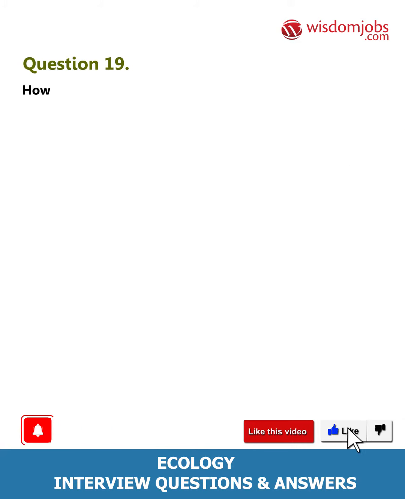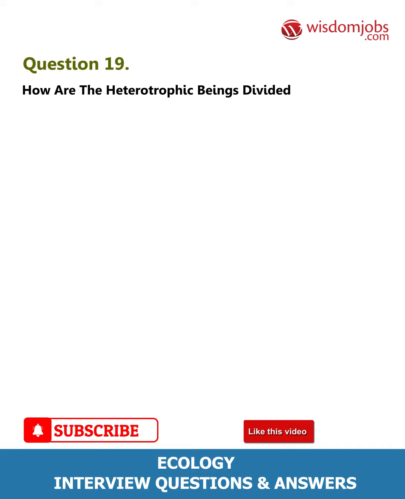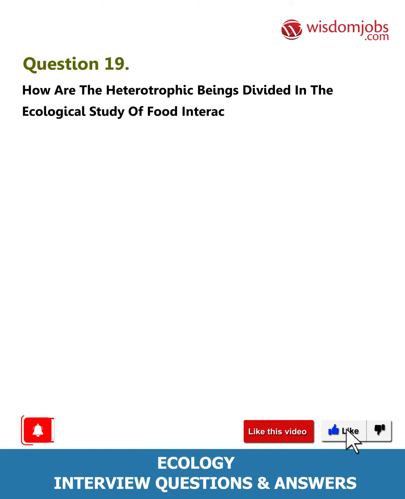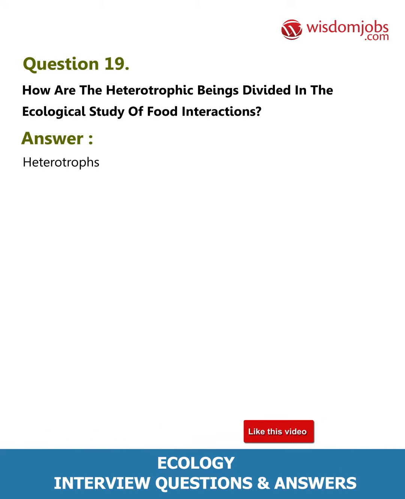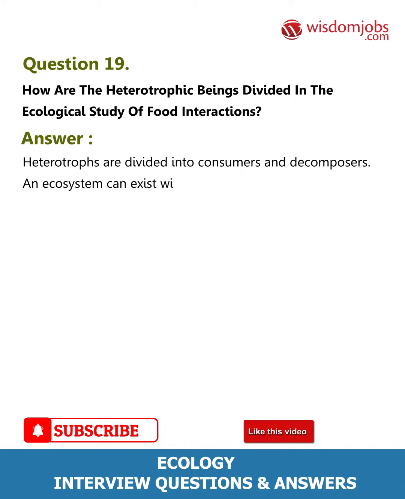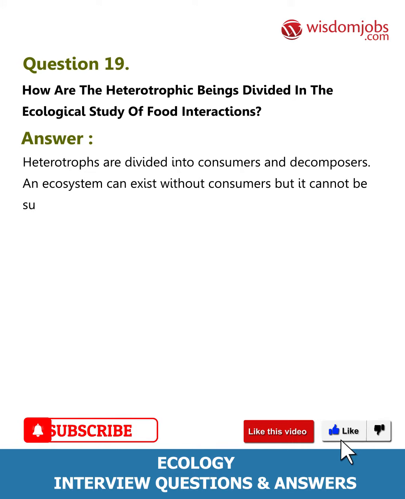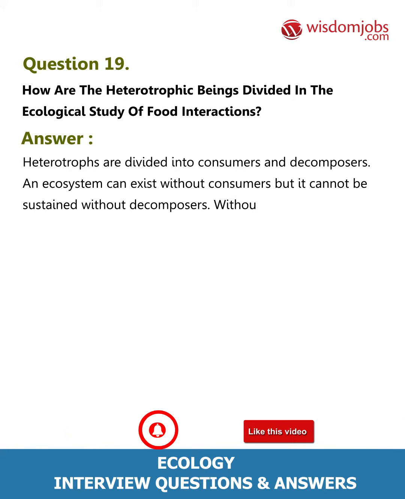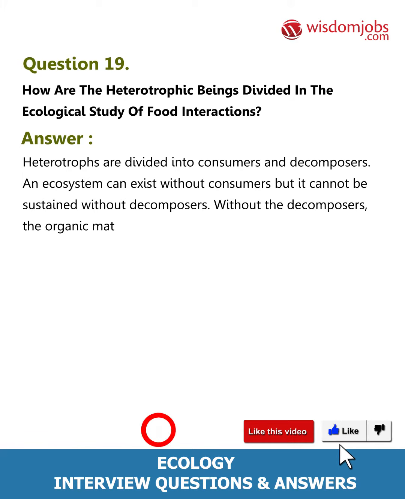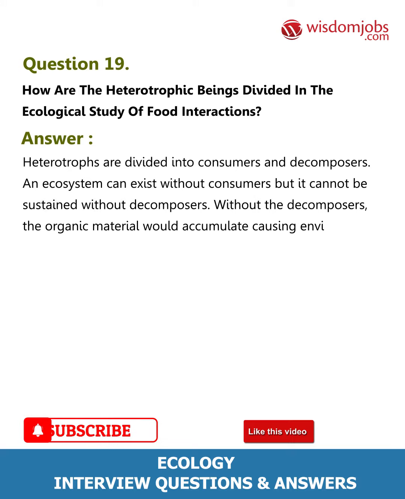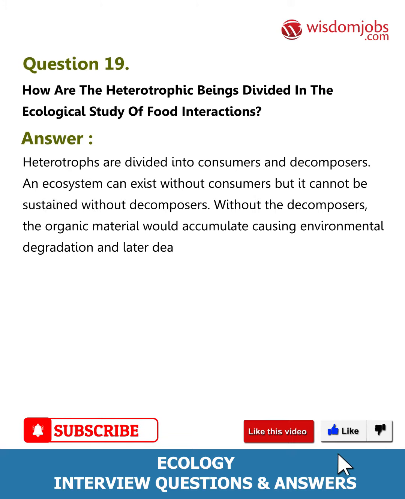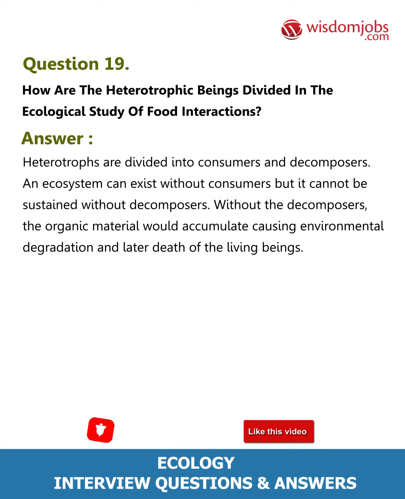Question 19. How are the heterotrophic beings divided in the ecological study of food interactions? Answer. Heterotrophs are divided into consumers and decomposers. An ecosystem can exist without consumers, but it cannot be sustained without decomposers. Without the decomposers, the organic material would accumulate, causing environmental degradation and later death of the living beings.